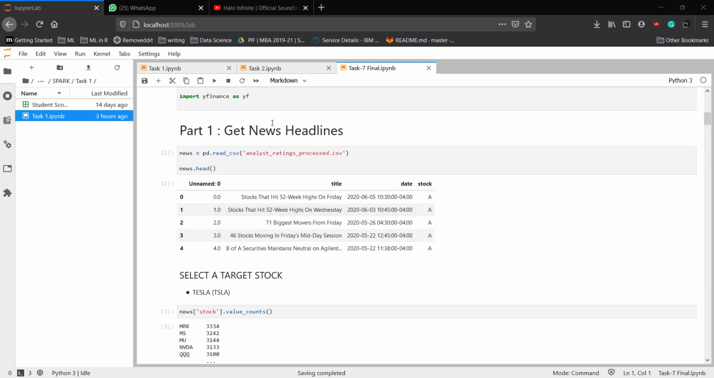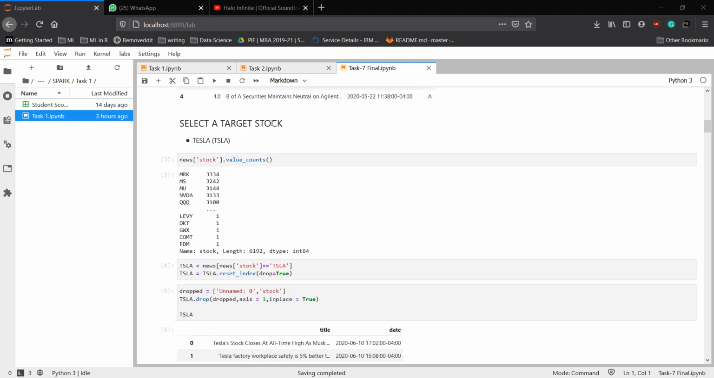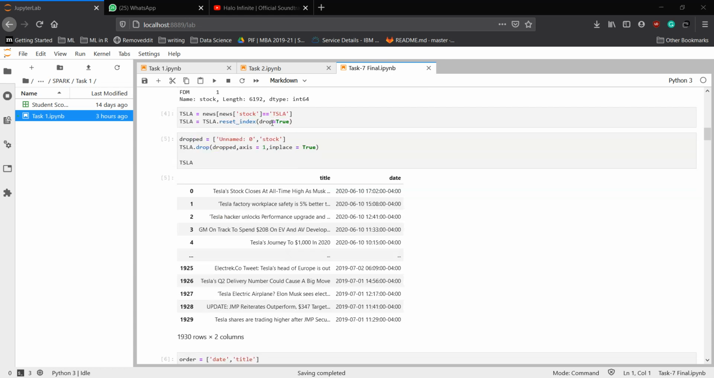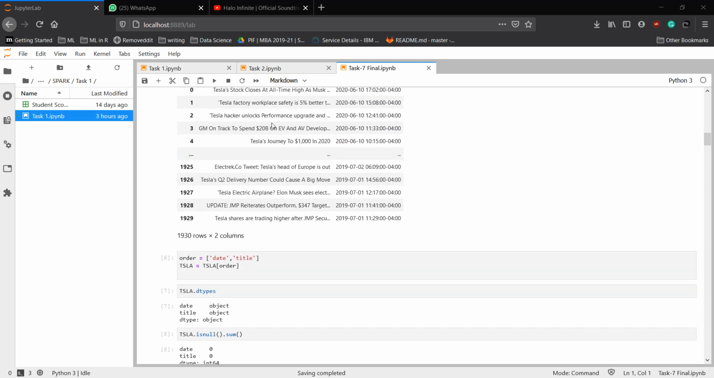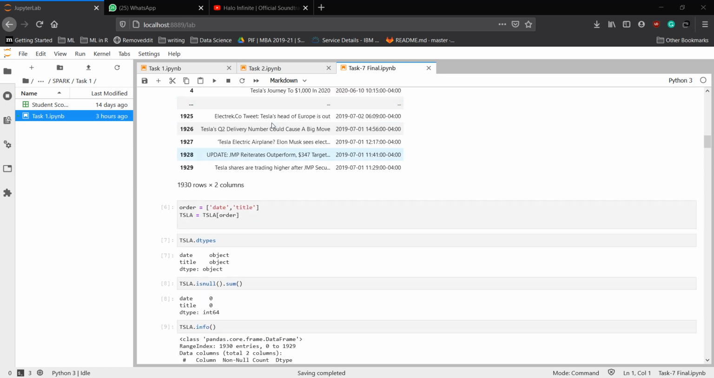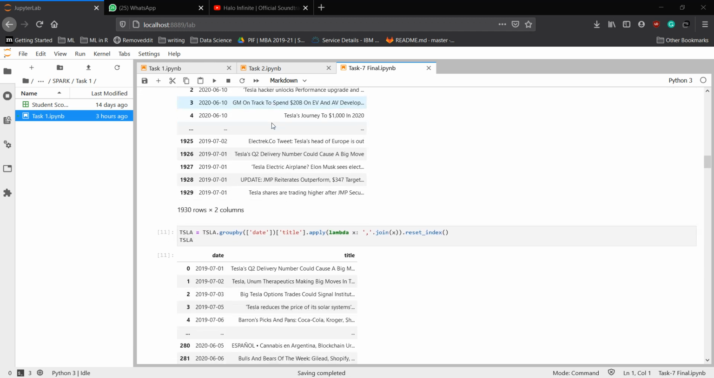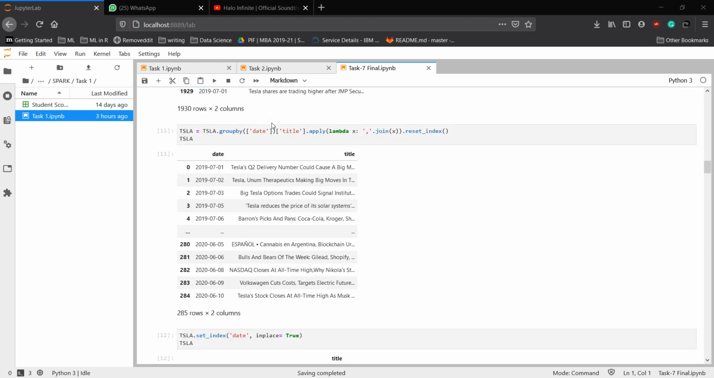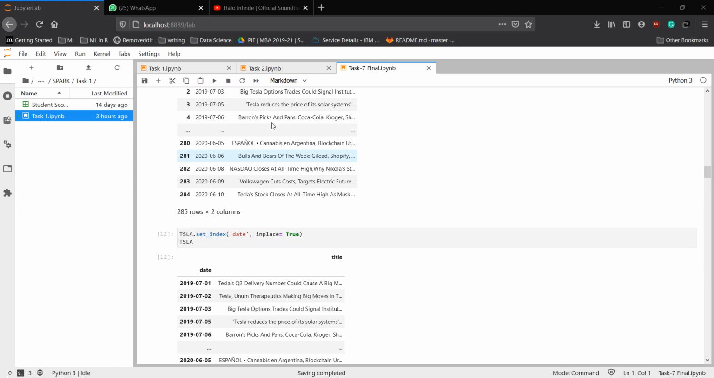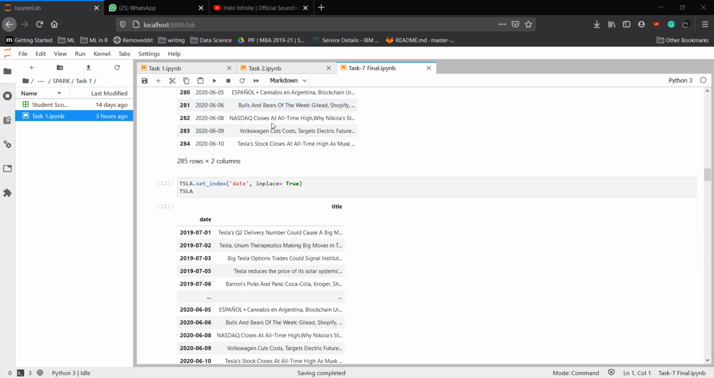For part one, I prepare the news headlines from the dataset obtained from Kaggle. The target stock is Tesla, and I filtered the news according to Tesla, ending up with 1929 results. I then converted the data type for the date column to date time and extracted only the year, month, date info from it. Then I grouped the headlines by date and added them to a single record by date. Finally, the date column was converted into the index and sorted according to ascending order.